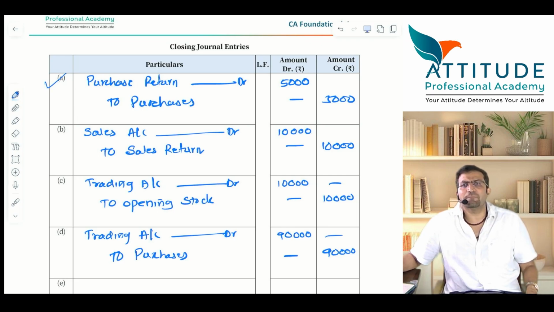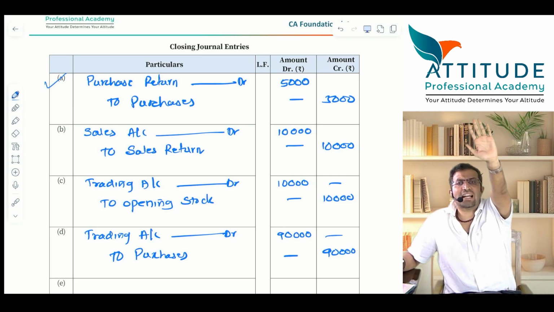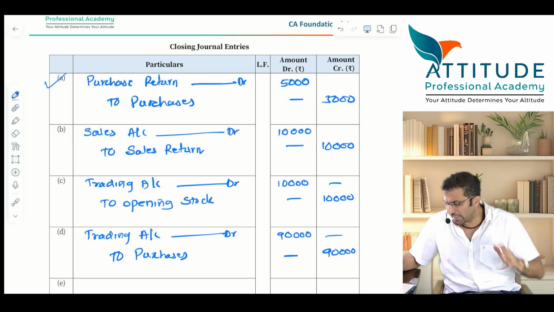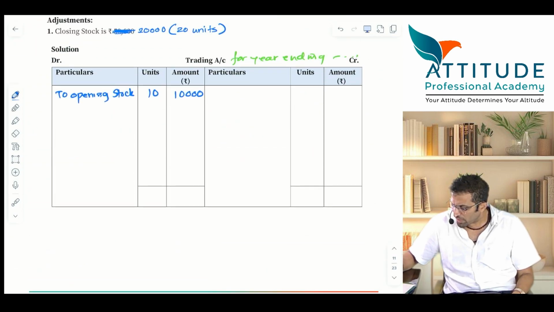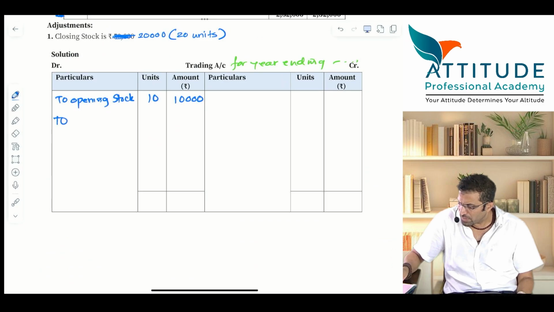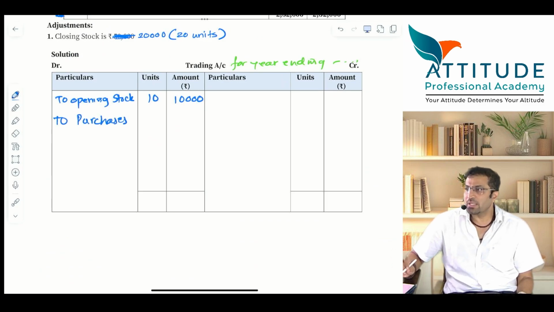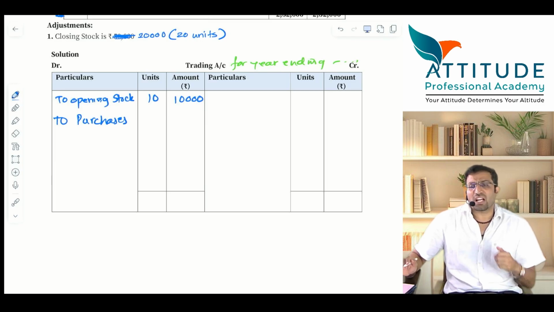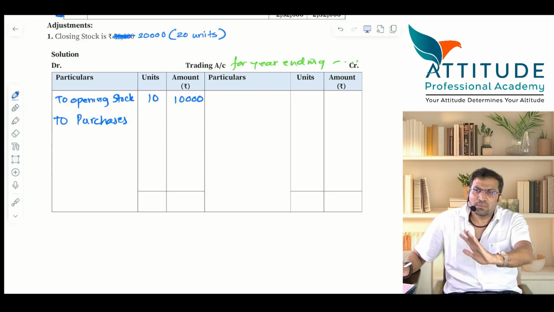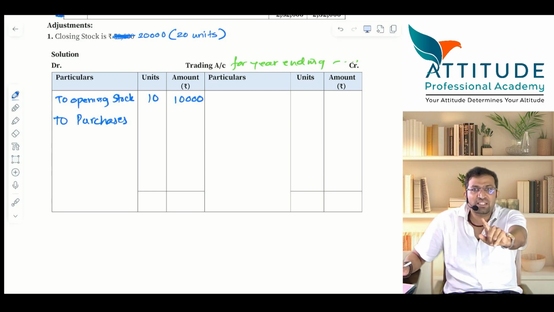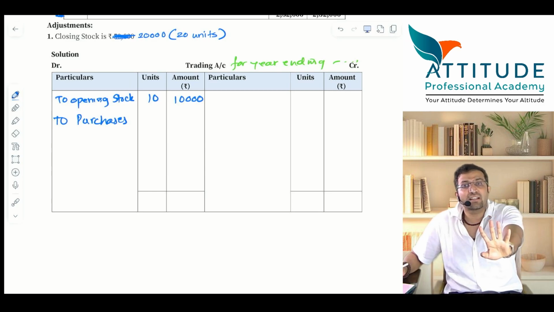I hope it is clear. All of you are able to understand? Very much clear? All of you give me a thumbs up. Great. Now, come down to trading account. What should I write here? To purchases. Now, one second, guys. Some people say, sir, I want to show purchase return here. Only for presentation you can show purchase return. Everything will come just by closing entries.